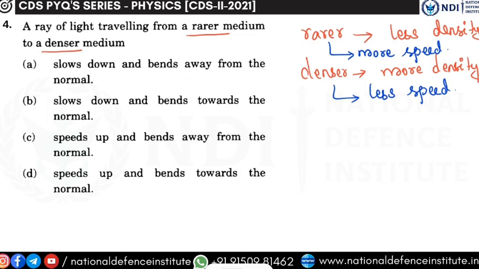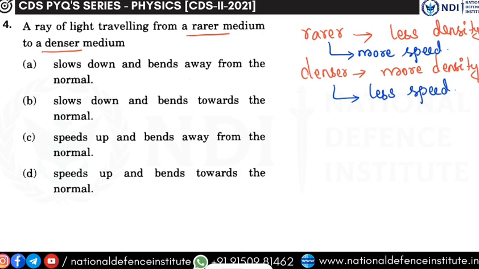The opposite of it happens in the denser medium. Now come back to the question. The light is traveling from rarer to denser. So what will happen? It is traveling with more speed in rarer. Obviously, when it comes to denser, its speed will be reduced. Okay, so the speed will reduce.